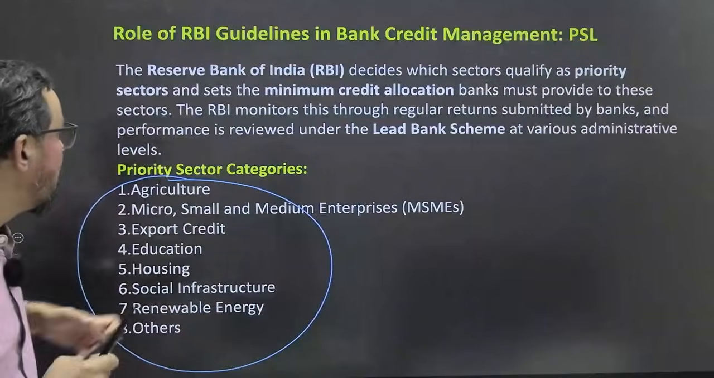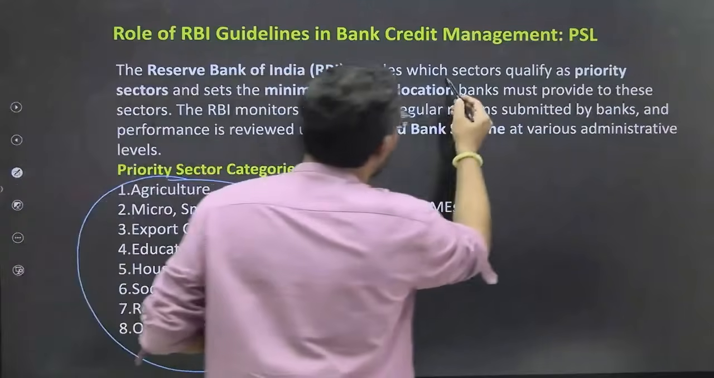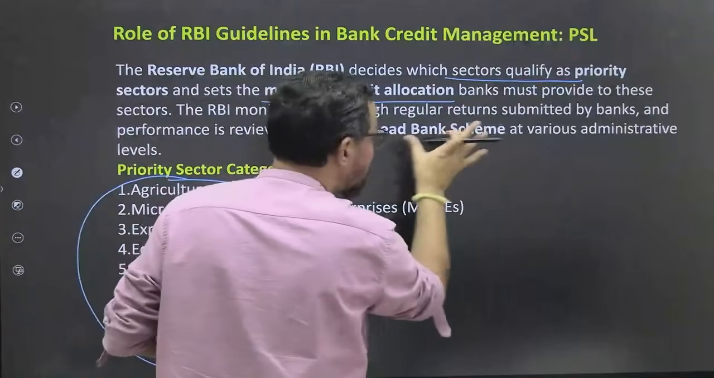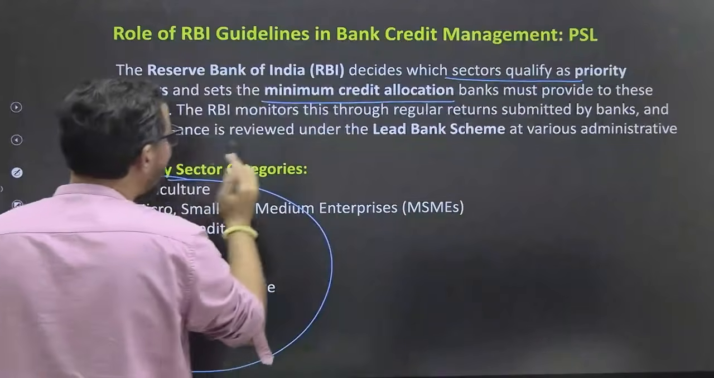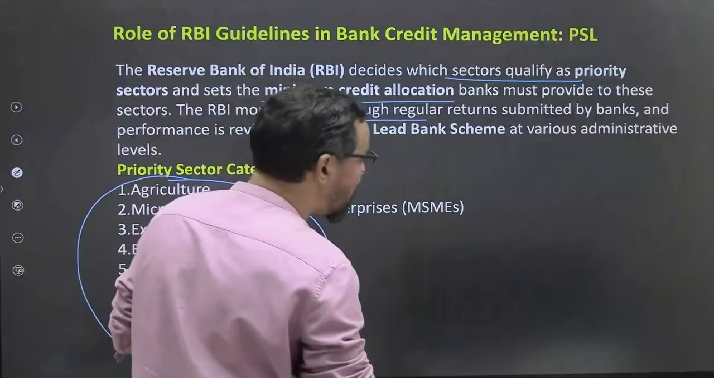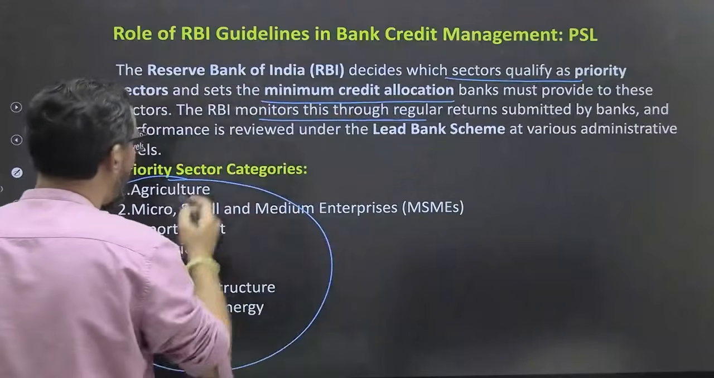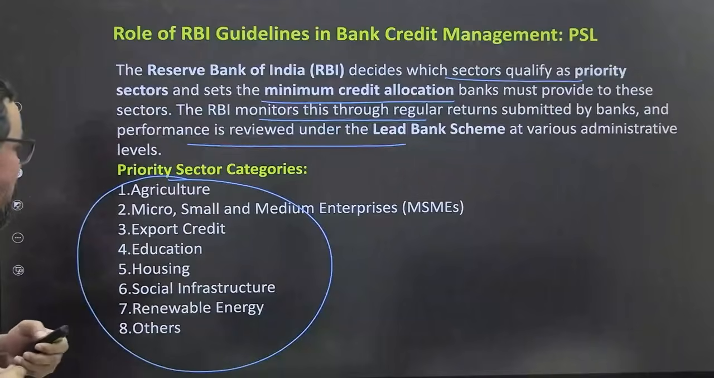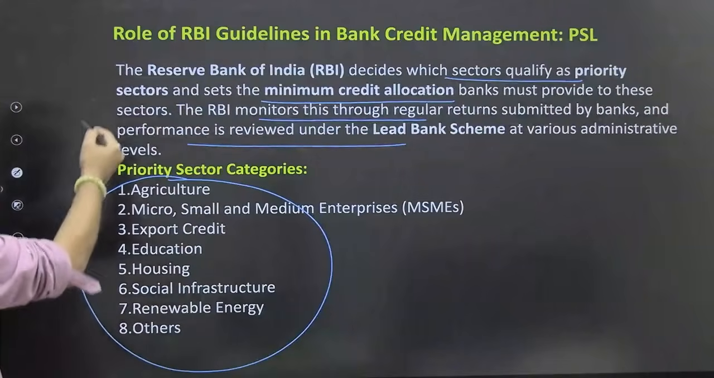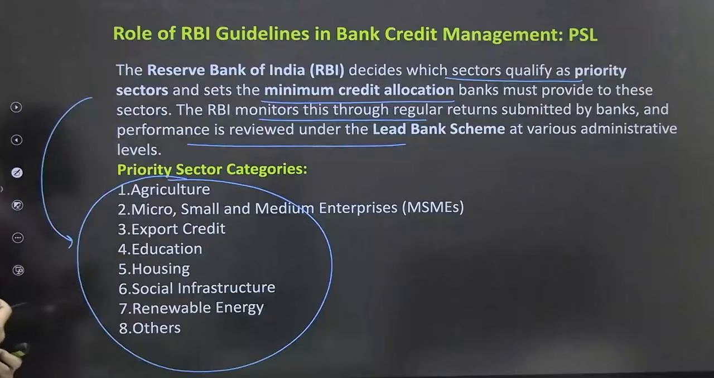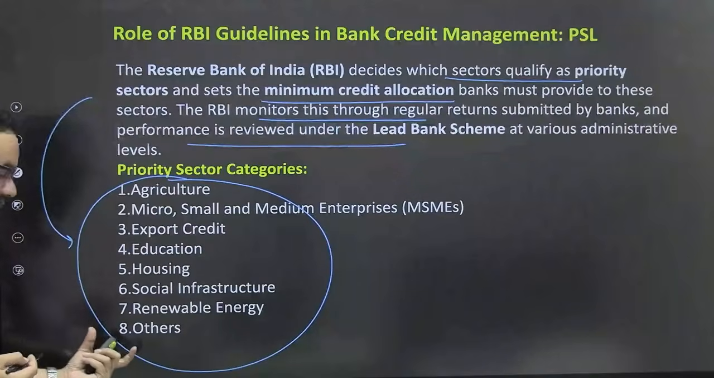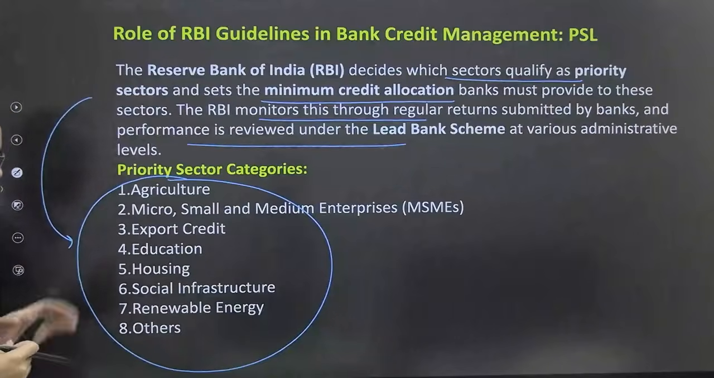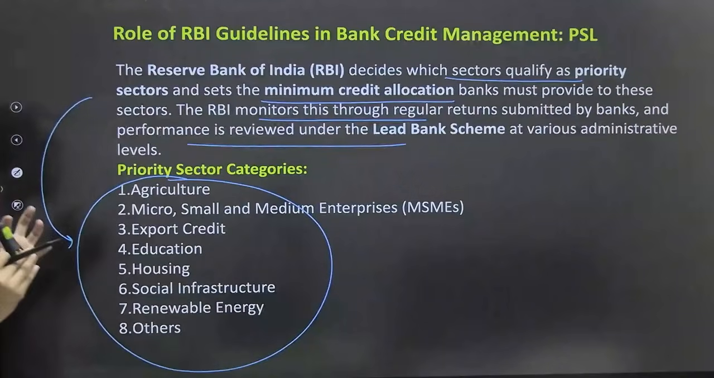So for that one RBI decide which sectors qualify as priority sector and the minimum credit allocation bank must provide to these sectors. The RBI monitor this through the regular return submitted by banks and performance is reviewed under the lead bank scheme at various administrative levels also, ठीक है. So these are the areas which are generally categorized as आपका priority sector, ठीक है. Sometime you will see 9 आपका if you open the RBI website and 9th one is आपका weaker section, ठीक है. So these are the most important areas for the Indian economic development.